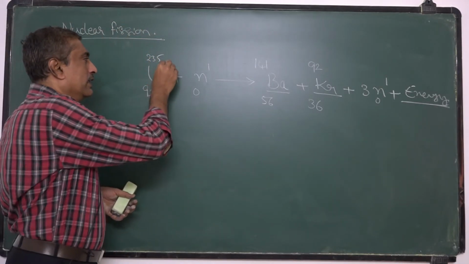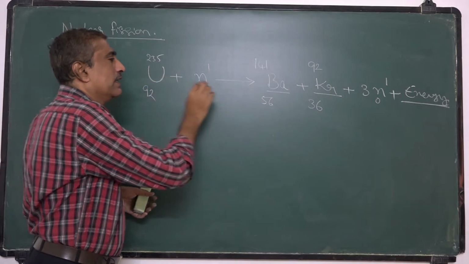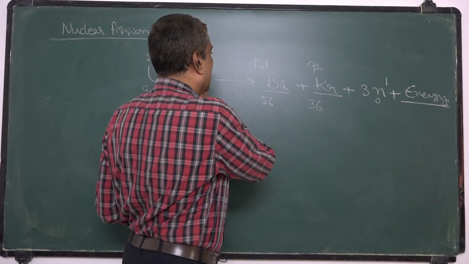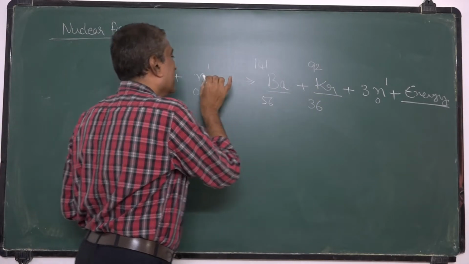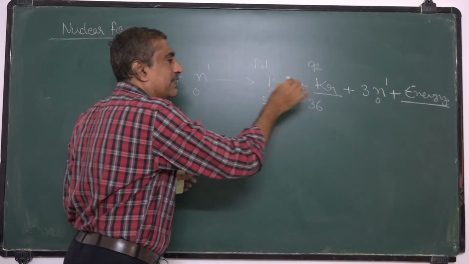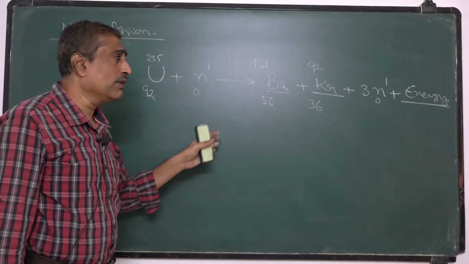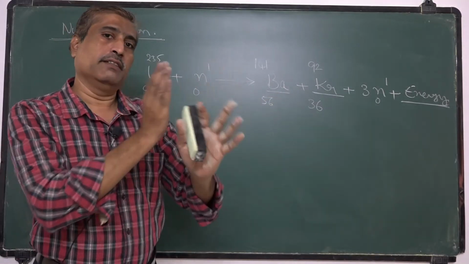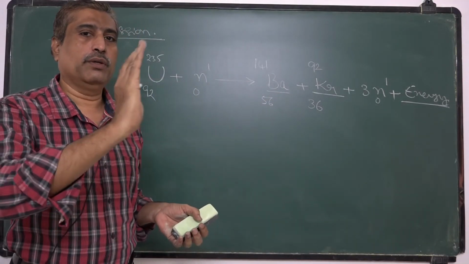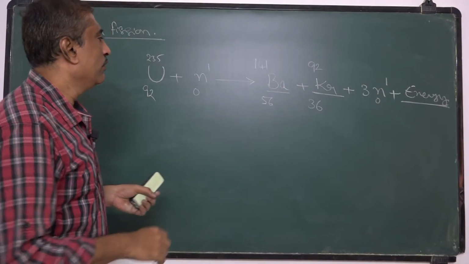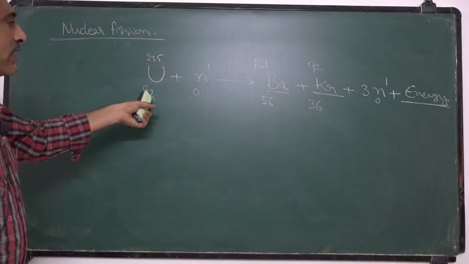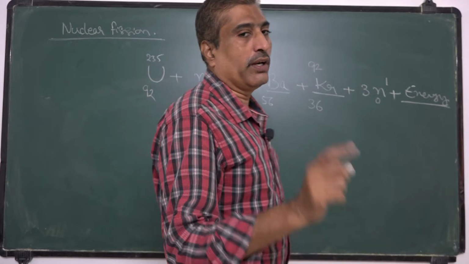The mass of the reactants is greater than that of the products, so the difference in mass is converted into energy. Now we will calculate the energy released in a nuclear fission.